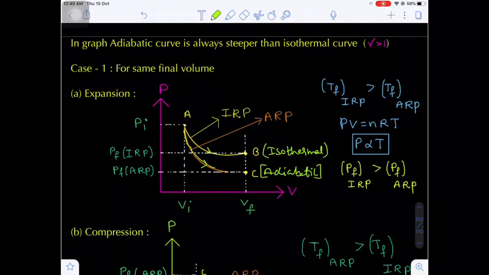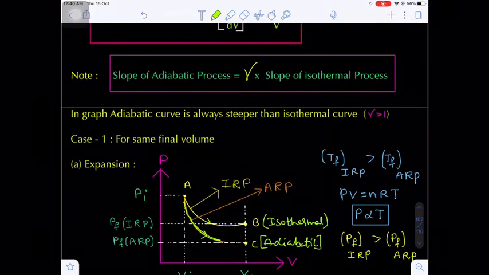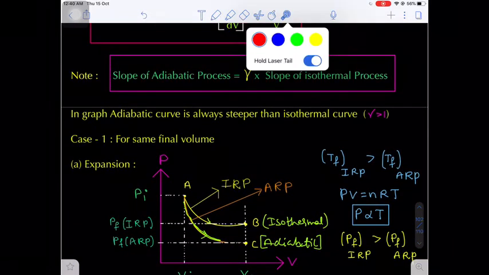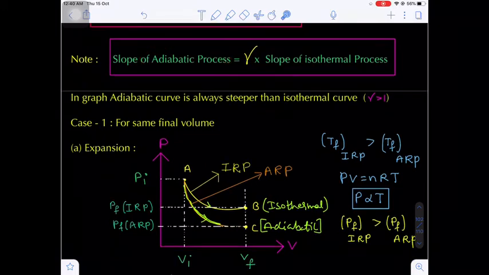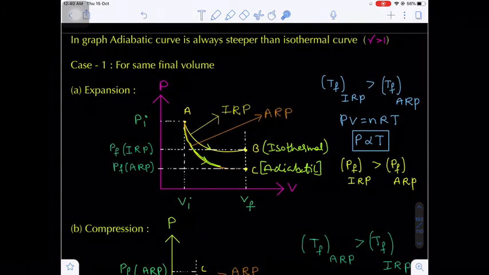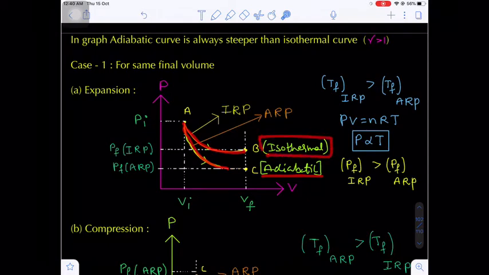The graph which is very close towards the y-axis, or almost bending towards the y-axis, is steeper, so it possesses more slope. So which graph possesses more slope, isothermal or adiabatic? The adiabatic curve will possess more slope. That's why in case of expansion, the lower curve corresponds to adiabatic and the upper curve, the rectangular hyperbola, corresponds to the isothermal process. Are you getting my point?